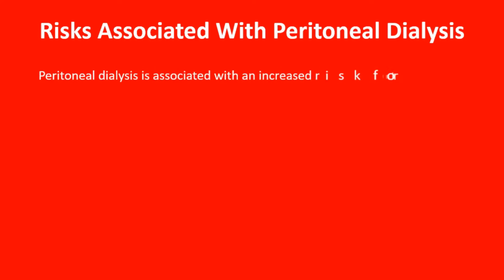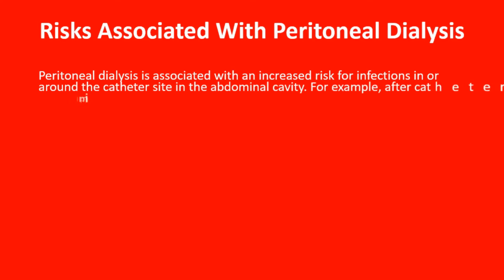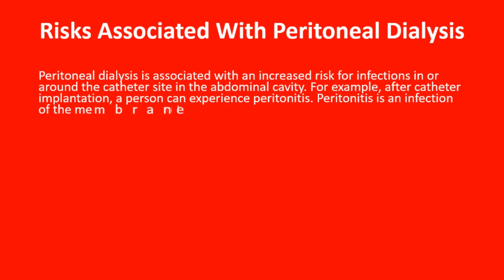Risks associated with peritoneal dialysis. Peritoneal dialysis is associated with an increased risk for infections in or around the catheter site in the abdominal cavity. For example, after catheter implantation, a person can experience peritonitis. Peritonitis is an infection of the membrane lining the abdominal wall.